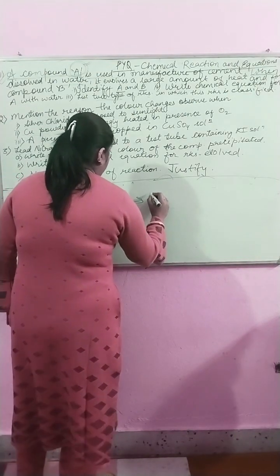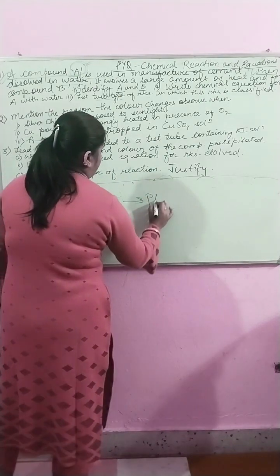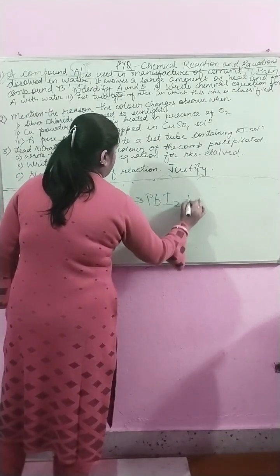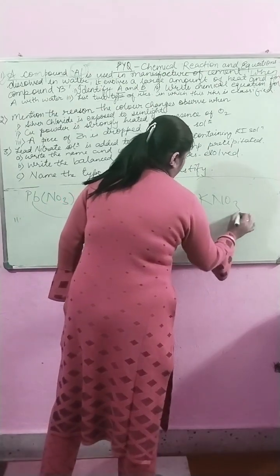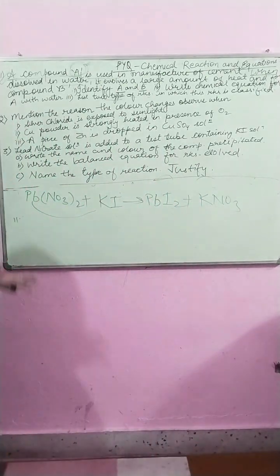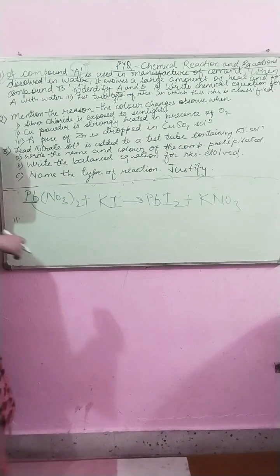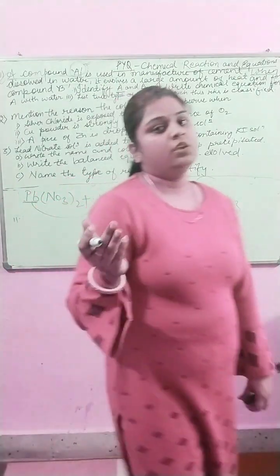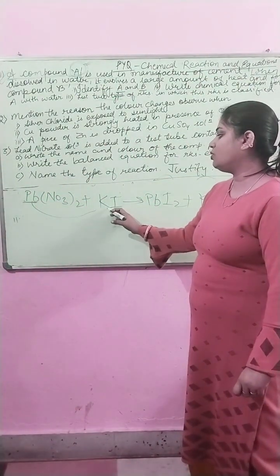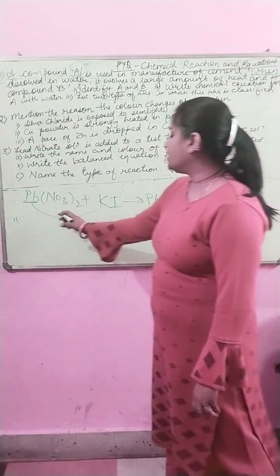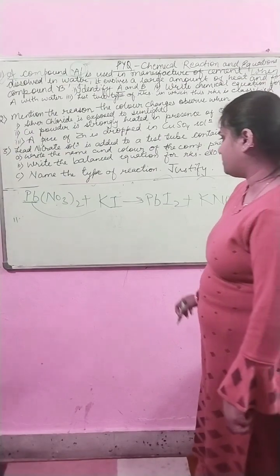So here the reaction will give PbI2 plus KNO3, because here Pb is being displaced and K is also displaced.